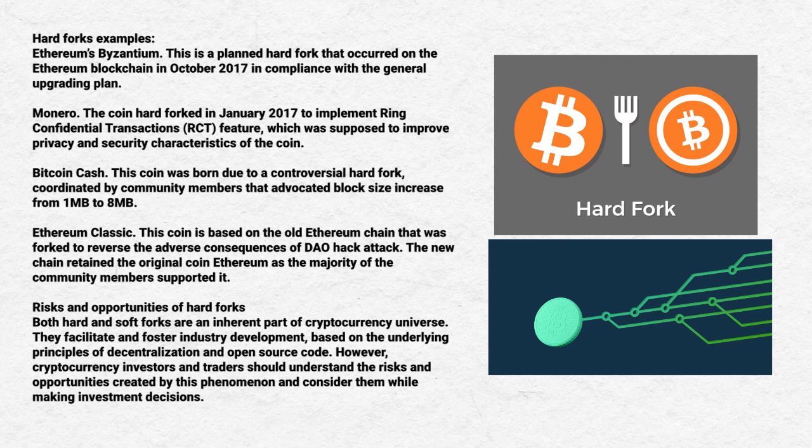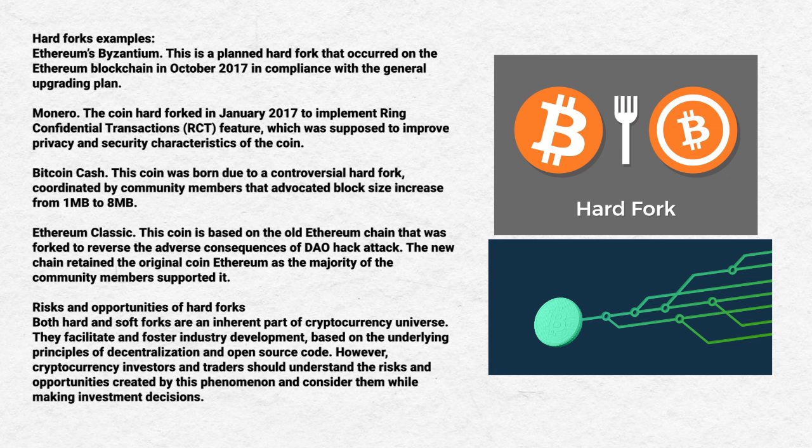Examples of hard forks: Ethereum's Byzantium. This is a planned hard fork that occurred on the Ethereum blockchain in October 2017, in compliance with the general upgrading plan. Monero, the coin, hard forked in January 2017 to implement the ring confidential transactions feature, which was supposed to improve privacy and security characteristics of the coin.